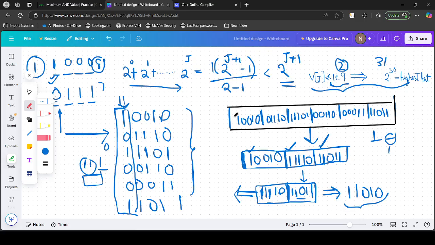Now, trying to quote this: the initial vector is v, and based on the bit number we are at. As we discussed, the highest bit is 30. So we traverse from 30 to 0, and we try to maintain the current elements with that bit set, and remove the other elements which have 0 at the present index. For example, in the first iteration we are trying to get the highest bit as 1, and the numbers which have the highest bit as 0 are not contributing in any way, so we try to remove them from the array,